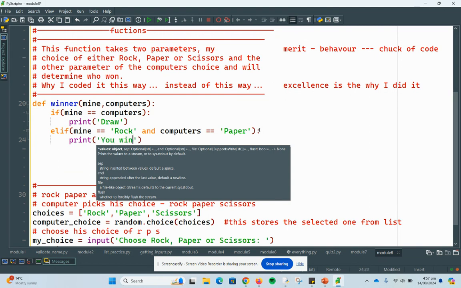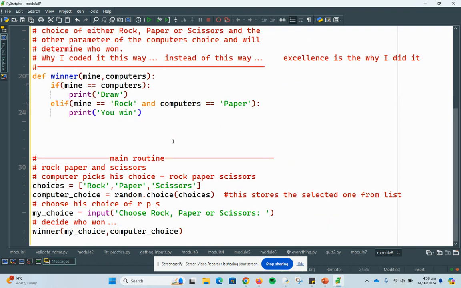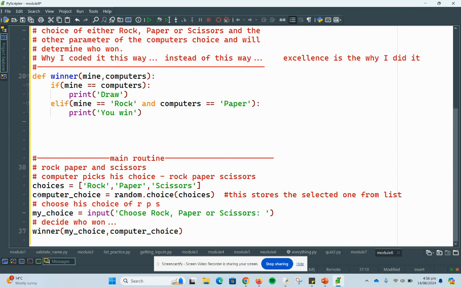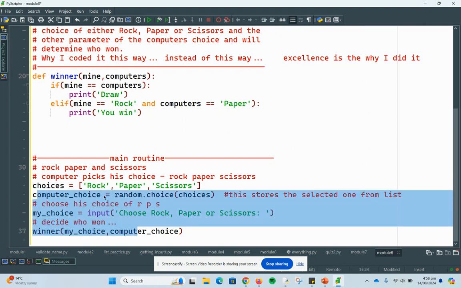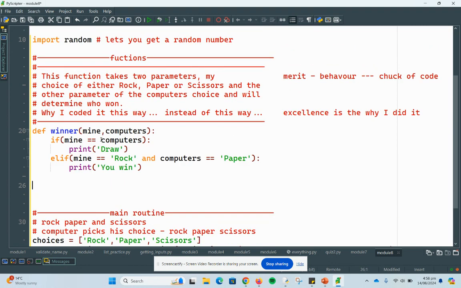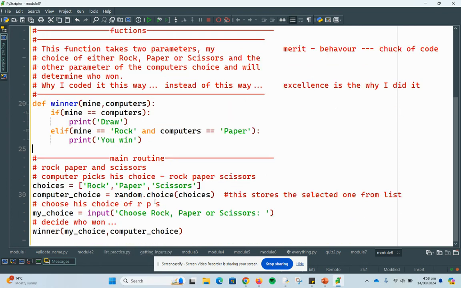Okay, and basically there's many ways you can determine the winner, and there's really efficient ways, and there's different ways. There's about 100 different ways you could write rock paper scissors, but basically you want to have multiple games of it. So you want to loop down in this bottom part and loop around the input, like loop around people having a game and have best out of 3 or something like that. And you need a sort of all the components. So anyway, this is rock, paper, scissors, not completed, but just showing you how to comment up to excellence level in coding. So this is mainly about commenting, but I'm trying to tie things together a little bit as well.